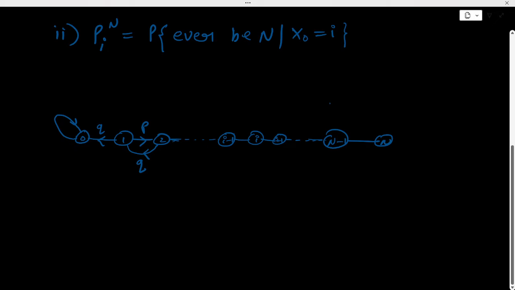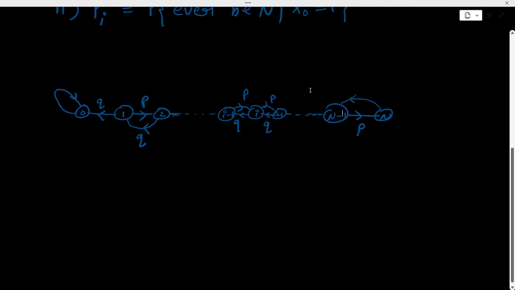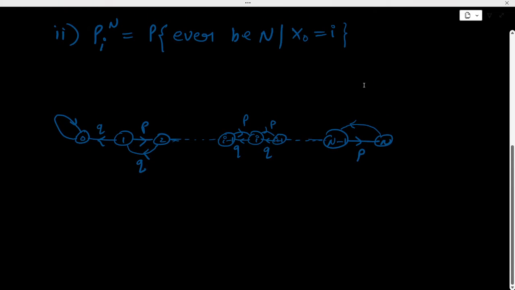Similarly with I and I plus 1, we will just name these transition probabilities P, and coming back, that is Q. There is no need to show the transition probability out of n, because once we reach fortune n, we will stop our Markov chain.